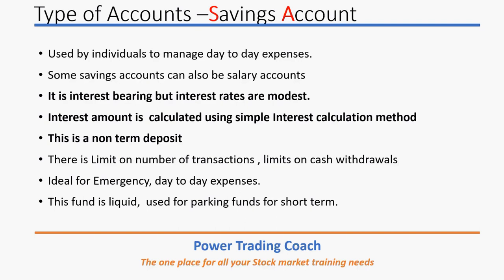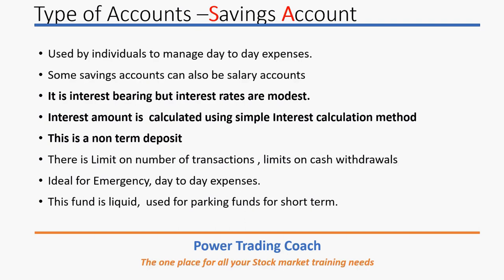Let us look at the savings account. This is used by individuals, that's you and me. Generally we have a savings account, and that is used to manage day-to-day expenses. We receive money from someone in the form of direct deposit to our account, like NEFT or IMPS, or somebody gives us a check and we deposit that. Also, some savings accounts can be salary accounts. If you are working in a company and have opened a salary account with a bank, you will receive your salary in that account.